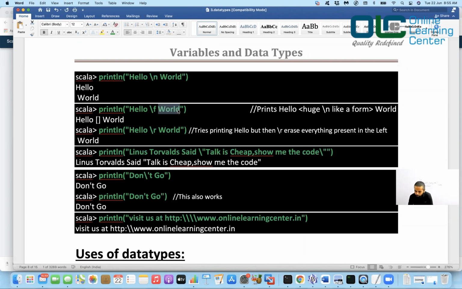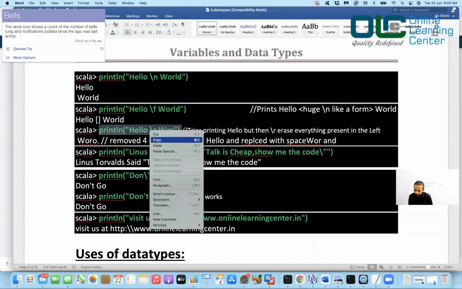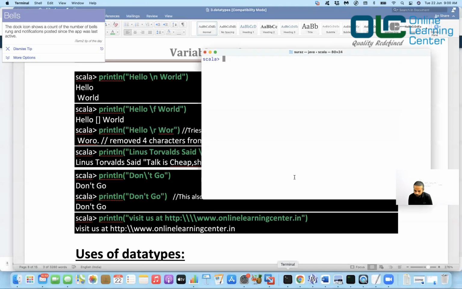It is actually supposed to do. Now let's talk about this. We are done with this form feed, right? Let's talk about this println hello world. Let's see what exactly is the output that you get here. I'll copy this out and then paste. Okay, enter. So we got the output "Voro".